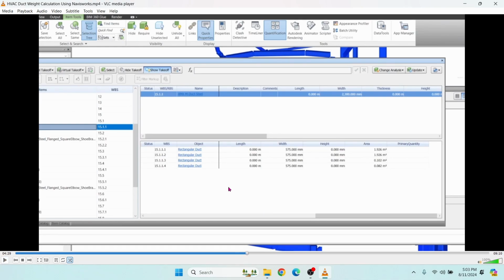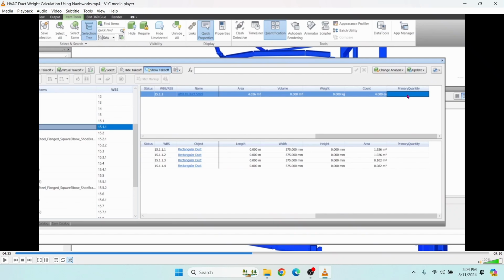Now width is already given, height is given under the Description 1 column, but length, which we already mapped under Description 2, has not been given. Now we need to get the length. This is the summary. This is the detailed breakdown. Now you can see here Primary Quantity.